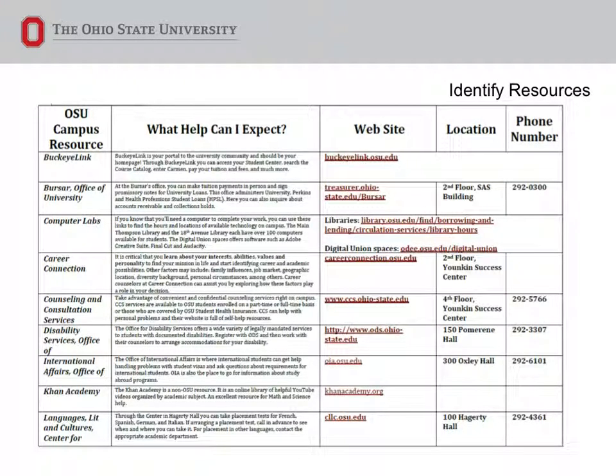As we talked about earlier, OSU has lots of resources for you to take advantage of while you are a student. On Carmen, you will see a document titled Campus Resource Guide. This 2-page guide outlines various resources available to you, what you can expect when you visit this office, their web address, and their contact information if applicable. We suggest keeping a copy of this document throughout your academic career.